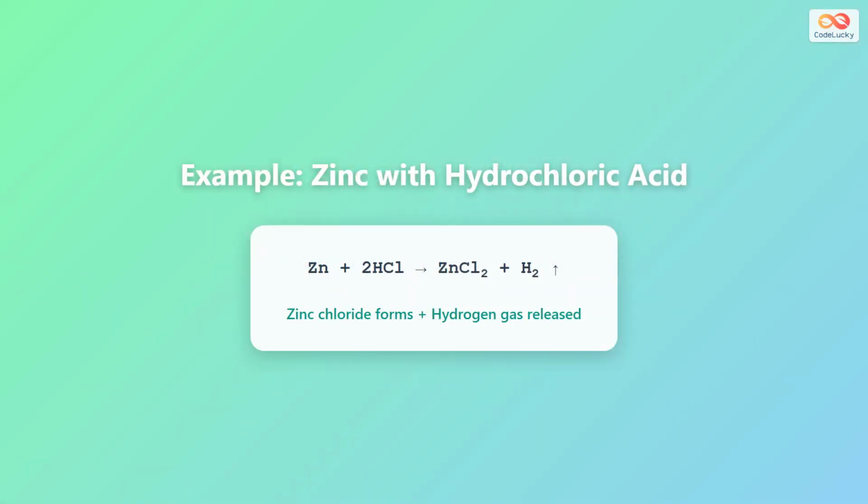Let's look at a specific example to make this clearer. When zinc metal reacts with hydrochloric acid, it produces zinc chloride and hydrogen gas. Zinc chloride is the salt formed in this reaction, and the hydrogen gas is released as bubbles that rise upward, which is indicated by the upward arrow. This reaction is commonly demonstrated in chemistry laboratories because it clearly shows both products: the salt that remains in solution and the visible bubbles of hydrogen gas being released.